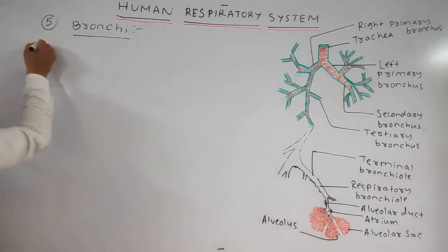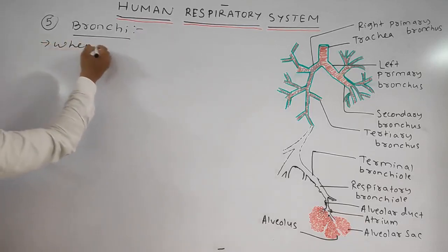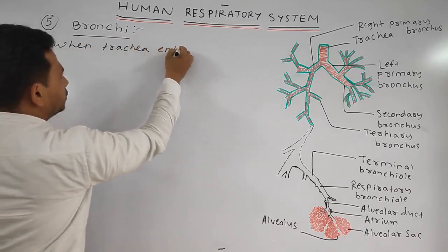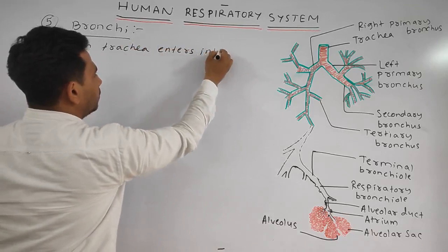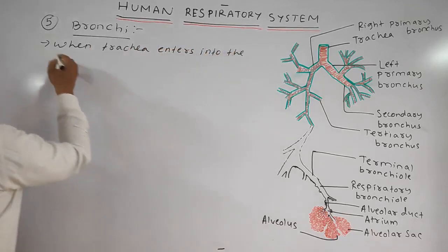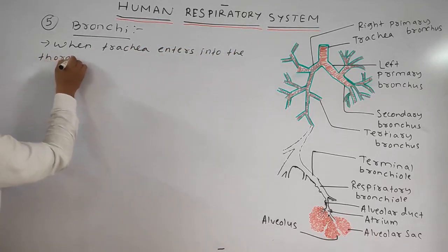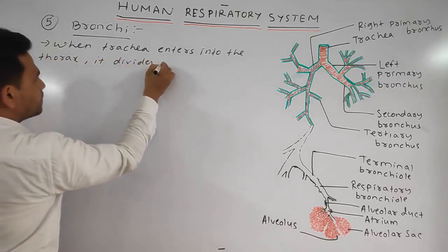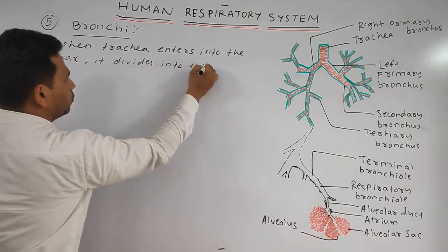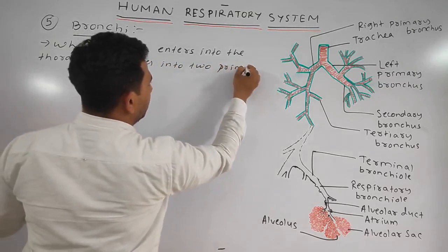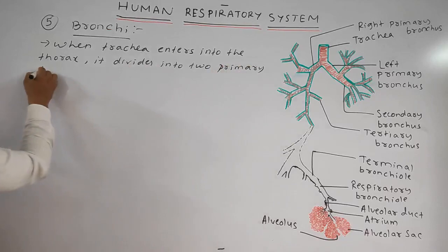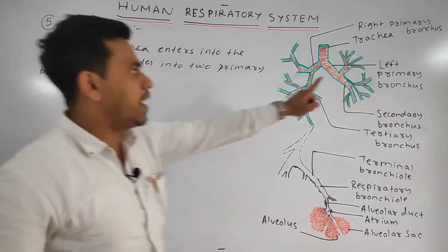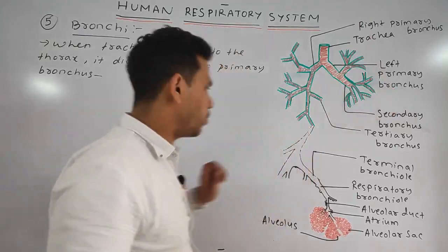First point, when trachea enters into the thorax, it divides into two primary bronchus, that is the left primary bronchus and the right primary bronchus.